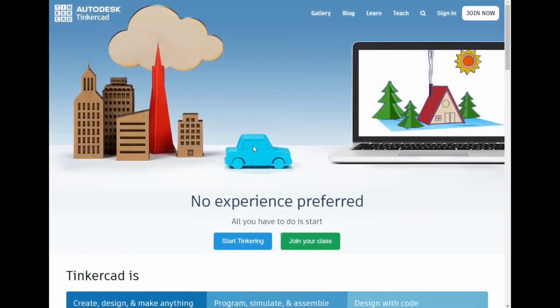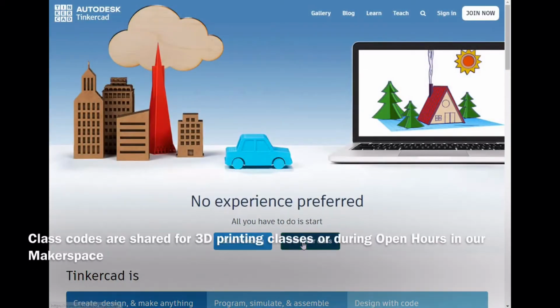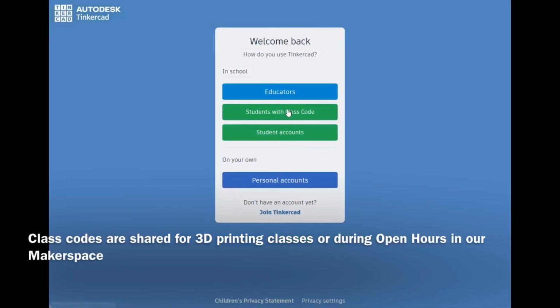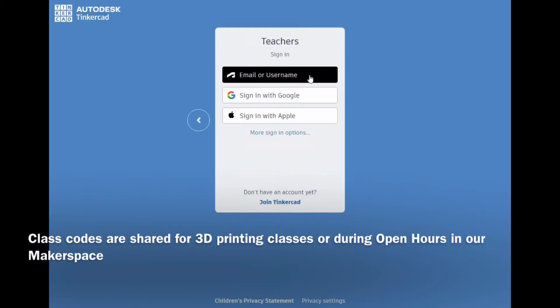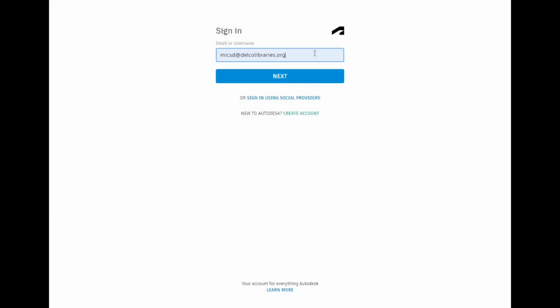Here you're going to go to Tinkercad. Tinkercad is a free web-based CAD software so that you can design in 3D. If you've attended any of our 3D printing classes, you can go ahead and join with your class code, or you can go ahead and create your own personal account. It's free, and we highly encourage it. There are great tutorials here on designing in 3D. I'm going to go ahead and log into my educator account here.